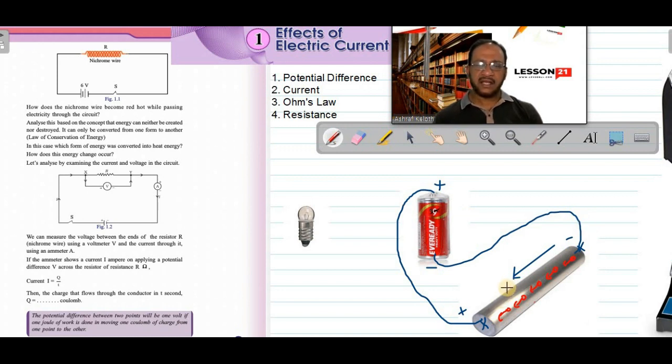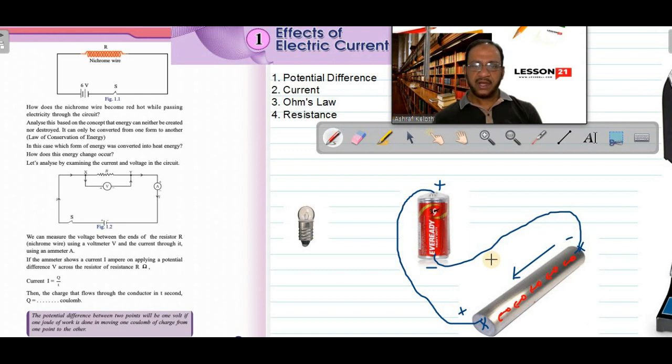Now mathematically, we can define like this. See here, when a cell is connected here, it is applying a force because of the attraction, positive and negative terminals, they are applying a force. And electrons are moving. Electrons are moving inside. If force is applied and movement is there, displacement is there, we can say work is done.